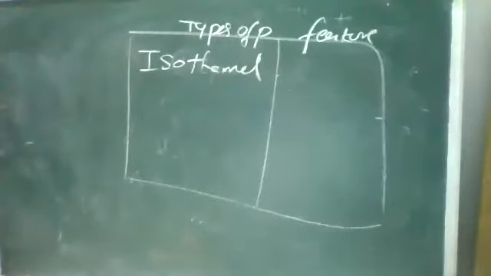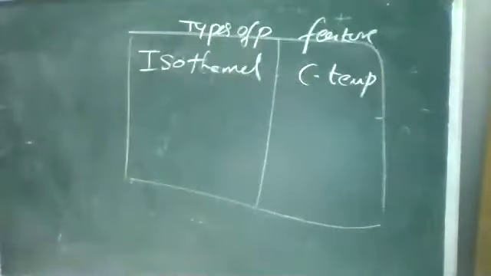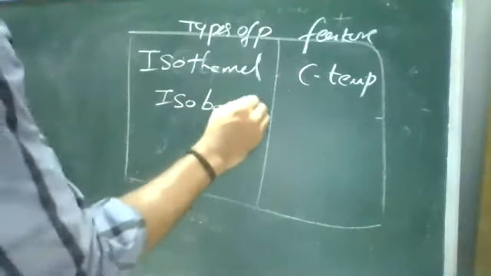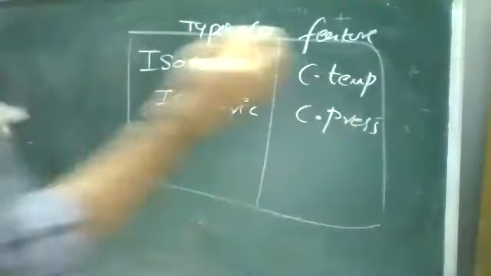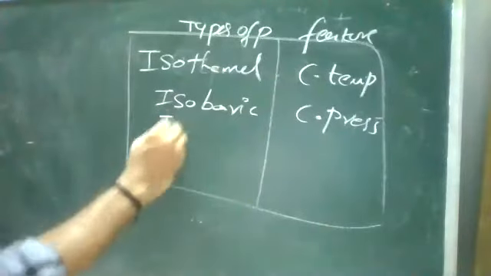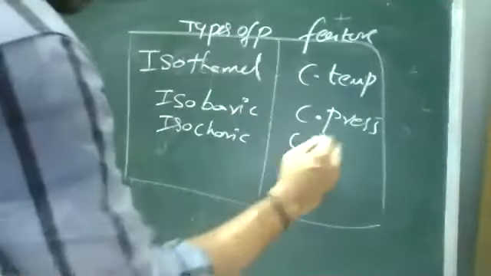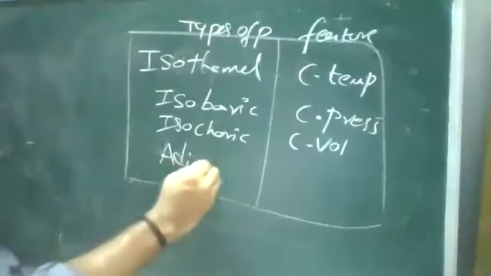First one, isothermal. Isothermal is the process at constant temperature. Next one, isobaric process, which has constant pressure. Isochoric process is at constant volume. And adiabatic process.